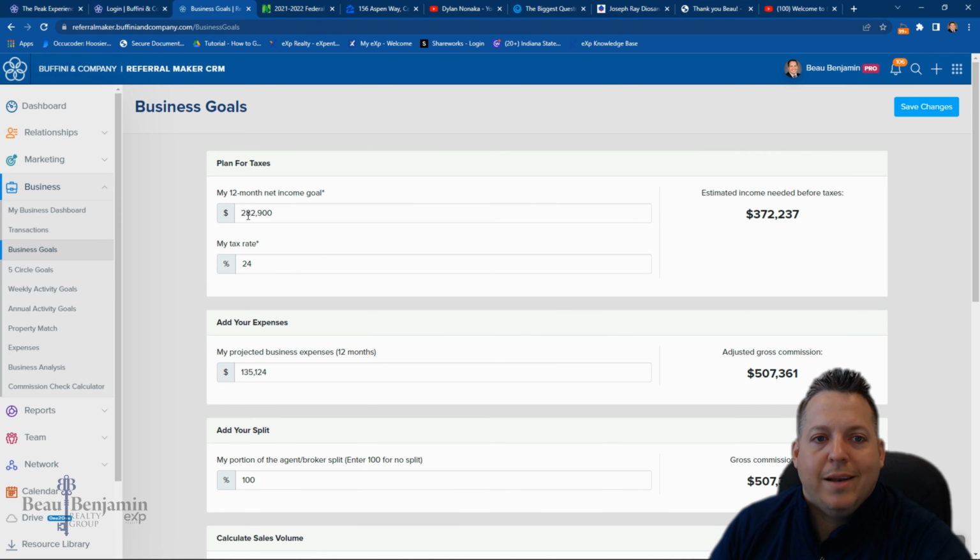Here's what I did for the year, and I actually already found a mistake, so we're going to go through this together. The first thing you want to do is say how much income do you want to earn, your yearly income goal. So this is what I put here. I actually adjusted this up to make it harder on myself. This wasn't what I needed to generate income-wise this year, but I would start with what you need to generate to meet your family's budget.